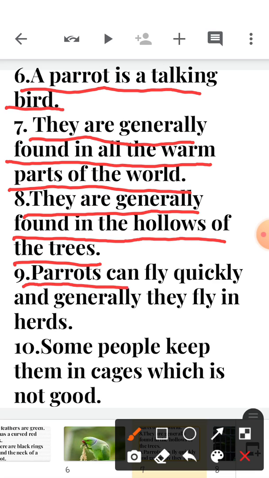Next, parrots can fly very quickly and generally they fly in herds. Herds mean in a group.